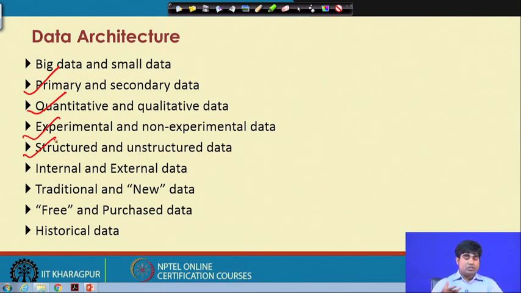And then there is a concept called historical data. We have a data structure called time series data. Generally, historical data is nothing but time series data. So, this is altogether called a data architecture through which you can analyze the particular process, and you must have a clear-cut understanding about the data used in engineering econometrics requirements.